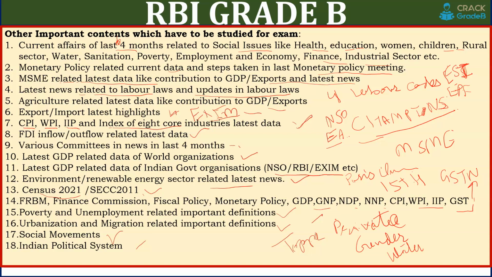You should know the best part of that index related to India, where India has performed very well, and the worst part, in which component India has performed worst. So these are the things you have to cover, and if you cover them you can easily score good marks.